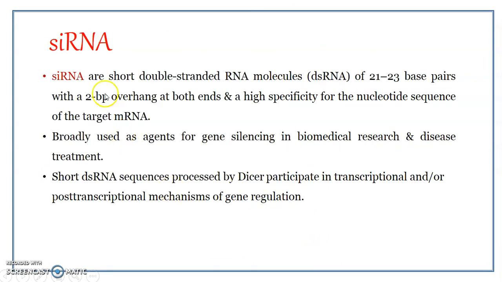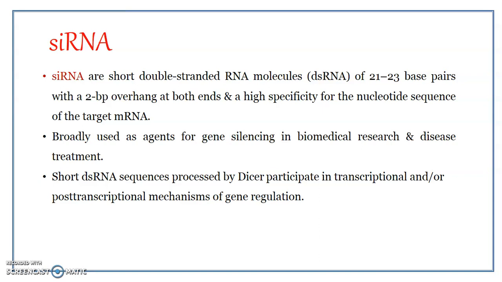Now siRNAs are formed of short double-stranded RNA molecules, about 21 to 23 base pairs long, with overhangs at the 3' ends, usually 2 bases in length. They are highly specific for the nucleotide sequence on the target mRNA. These small interfering RNAs are smaller stretches of double-stranded RNA, and usually they are produced by the action of dicer on a larger double-stranded RNA, as we have already mentioned in the general outline.